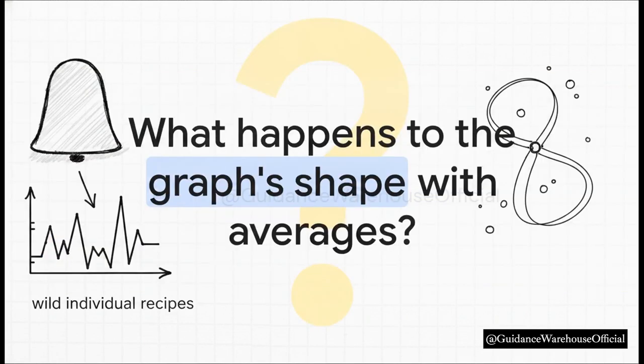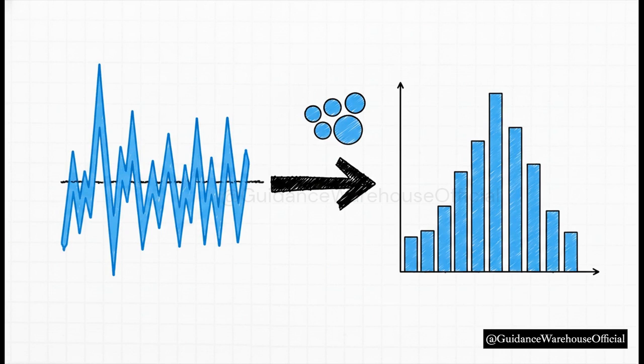Quick question for you. What happens to the shape of our graph as we plot these averages instead of those wild individual recipes? Think about it for a second. Are we still going to have those massive spikes at 1 day and 11 days? Well, the answer is no. The wild swings actually start to disappear.